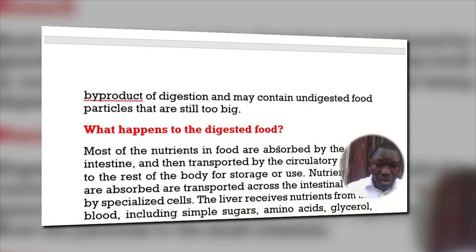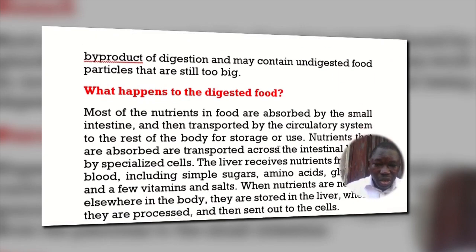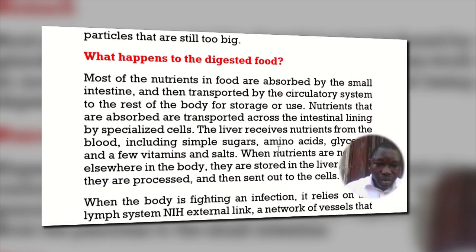What happens to the digested food is the next thing we want to look at now. Most of the nutrients in food are absorbed. I like that word, absorbed, absorption. I want you to take that word seriously. When food is used by the body, it is referred to as absorption.